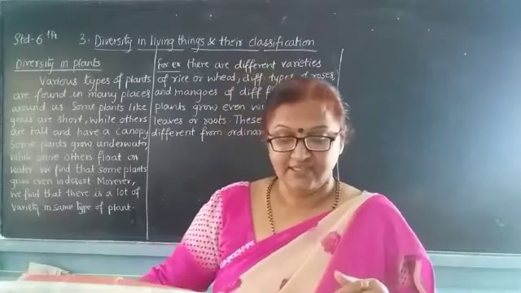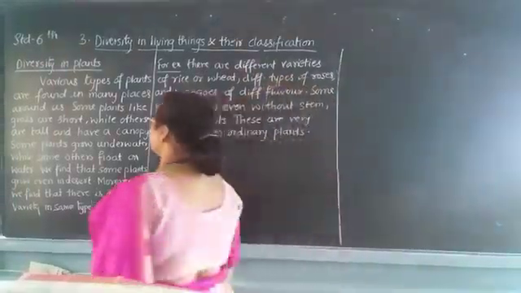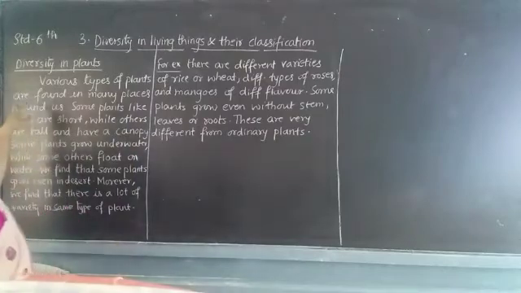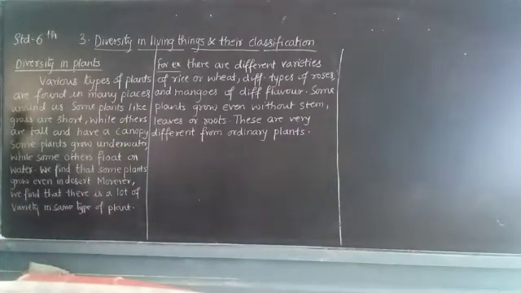Next, diversity in the plants. Various types of plants are found in many places around us. Some plants like grass are very short, while others are very tall and have a canopy.